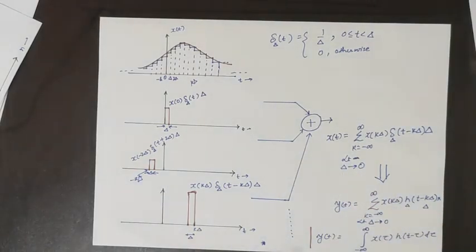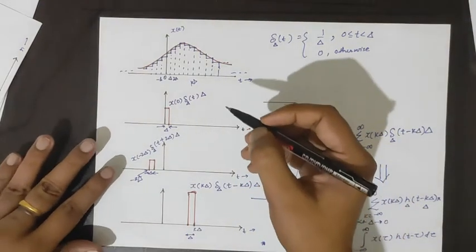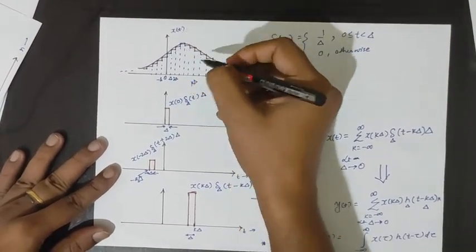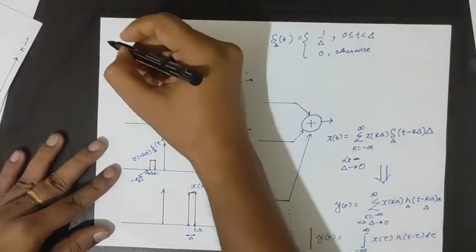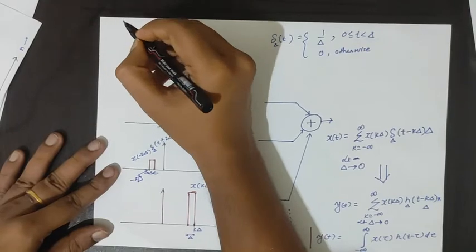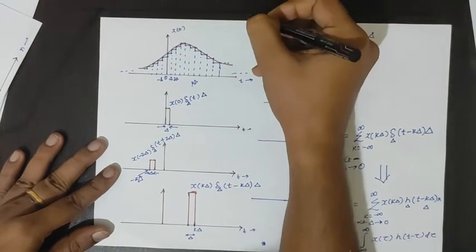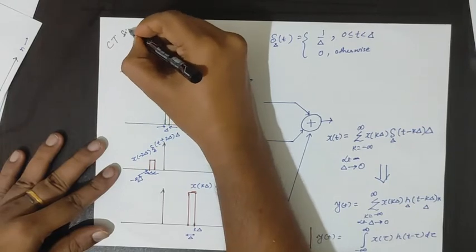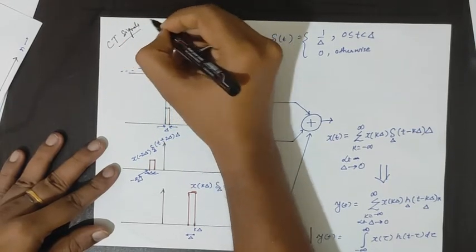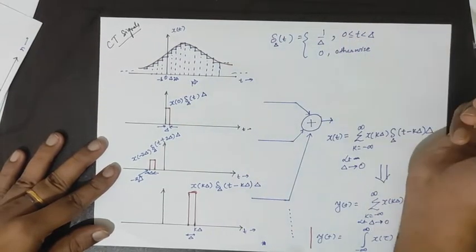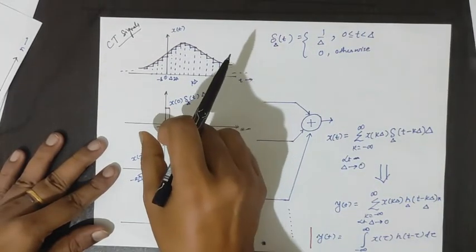Now we can do the same thing for a continuous time signal. Suppose there is an input x(t) which is continuous in nature. This we have obtained just for the discrete time signal. Now we can do the same thing for a continuous time signal. Suppose there is any general, arbitrary signal x(t). Now we will do the same thing.